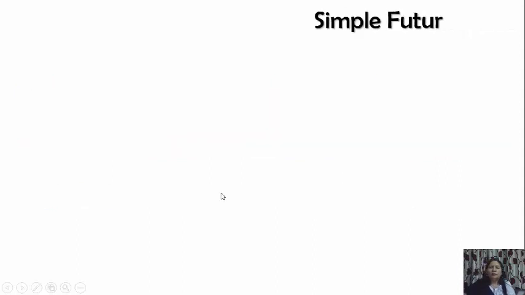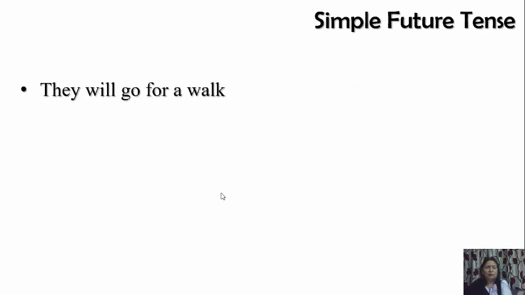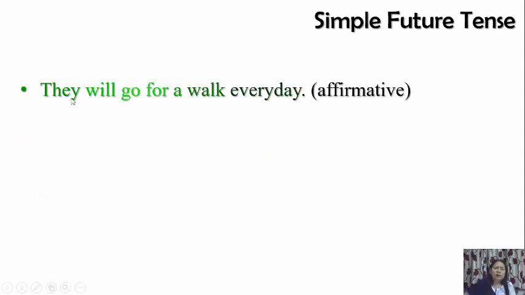Now next one, simple future. Simple future, will plus first form. They will go for a walk every day. We will, I will, she will, everything will take will and first form of the verb, go. They will go for a walk every day.